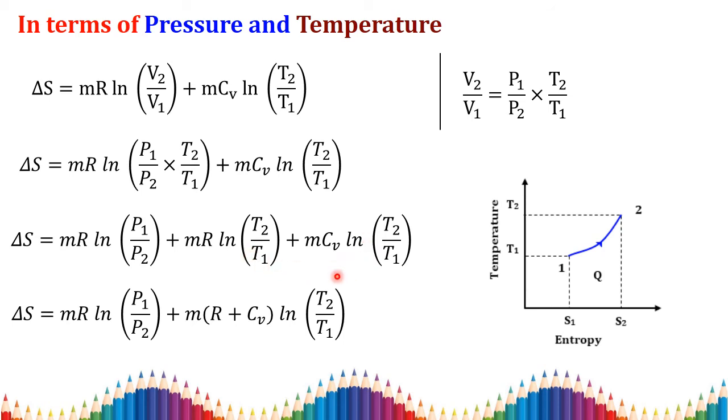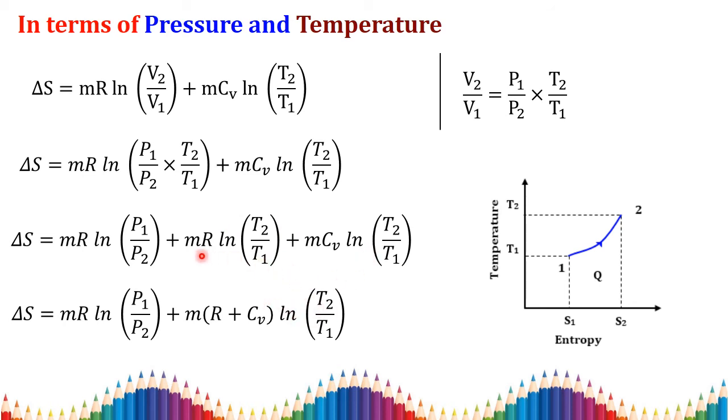In these two terms, mass is common, so I take mass outside, and ln T2 by T1 is also common, so I take that outside too.